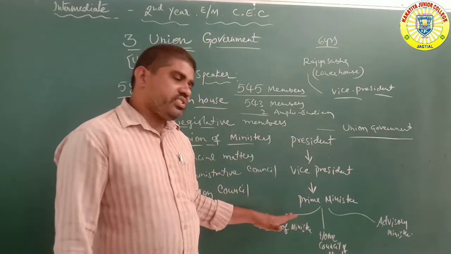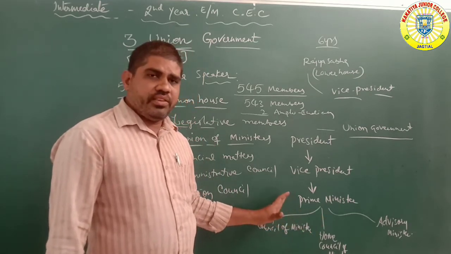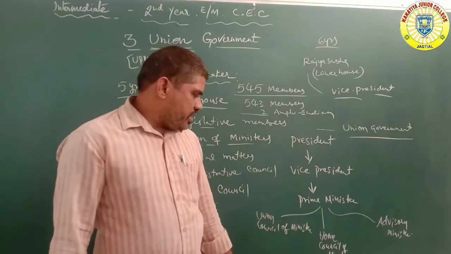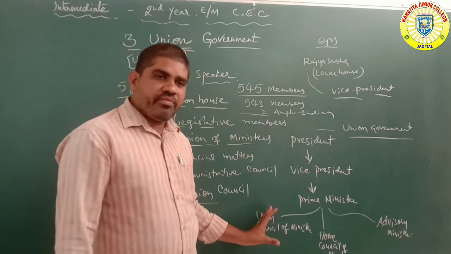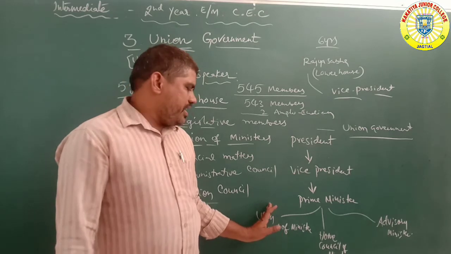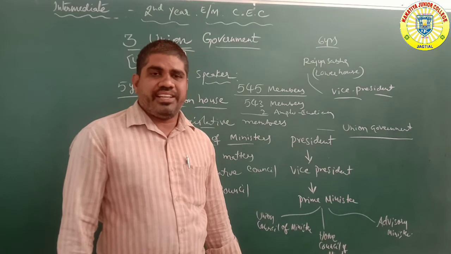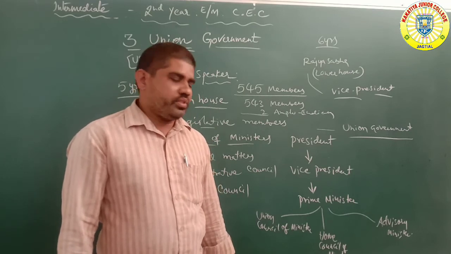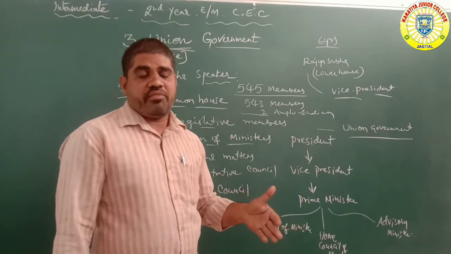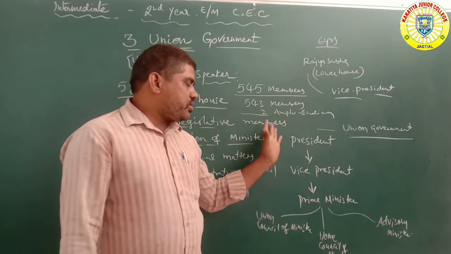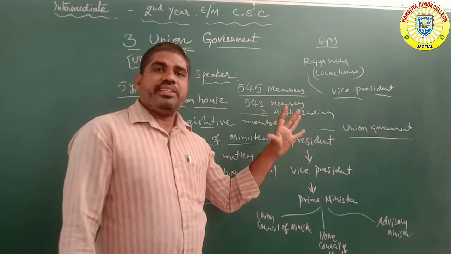In the prime minister system, there are 3 types of legislative members. The union council of ministers is one category. The second category is the home council of ministers, like the home ministers. Number 3 is the advisory type of ministers, with advisory functions. This whole chart is called the union government system.